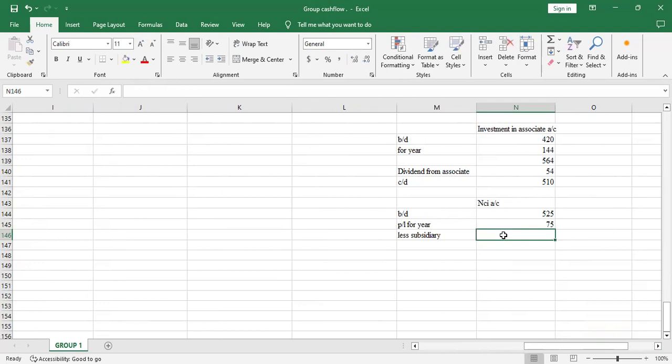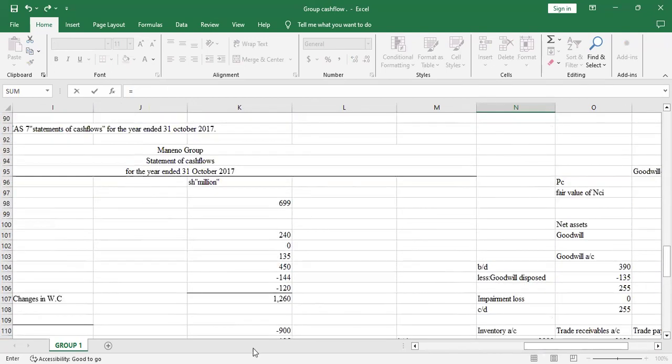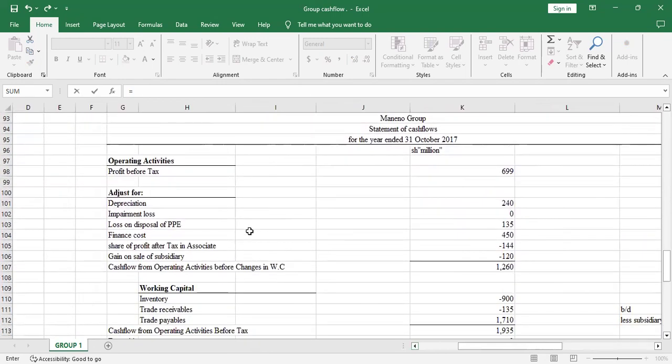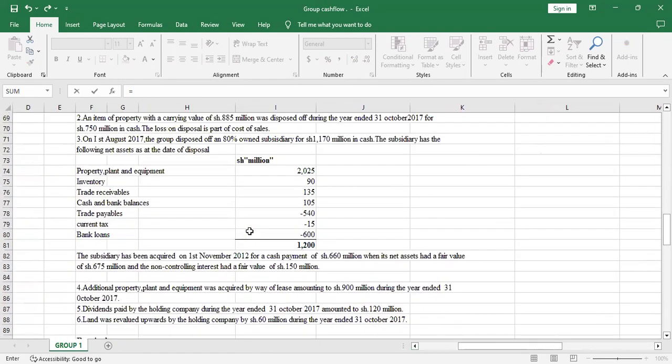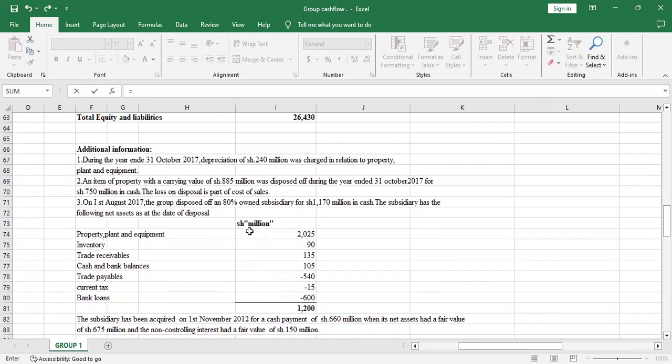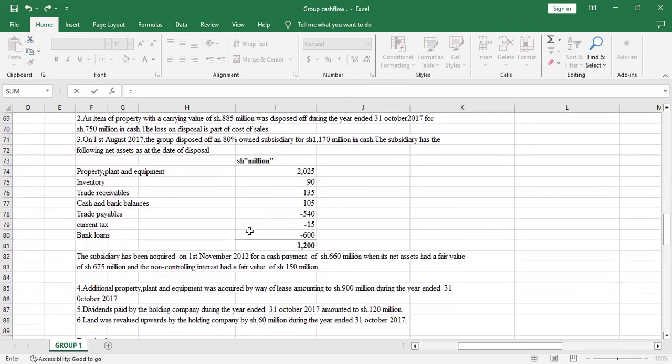Let's go to additional information. We are told that on 1st August 2017, the group disposed of an 80% owned subsidiary for 1170 million in cash. The subsidiary has the following net assets at the date of disposal.